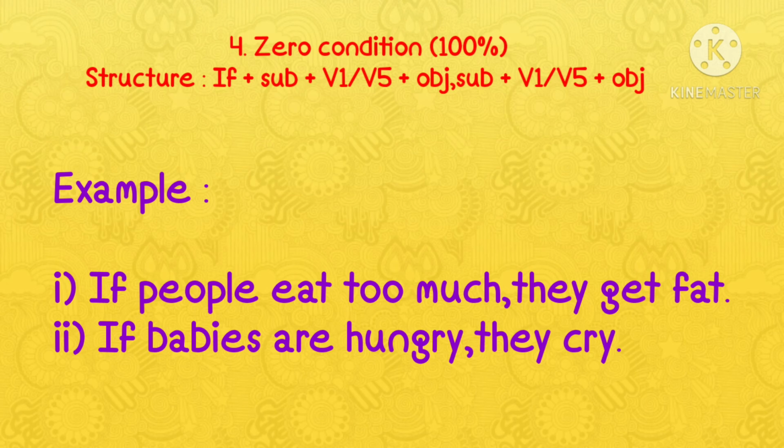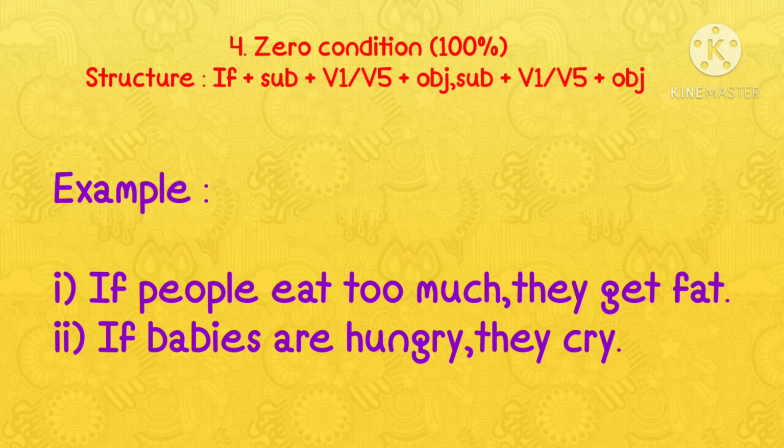The fourth condition, zero condition. Here the possibility is 100%. Zero condition is used to talk about facts which are always true. Here truths, facts, scientific issues are considered.